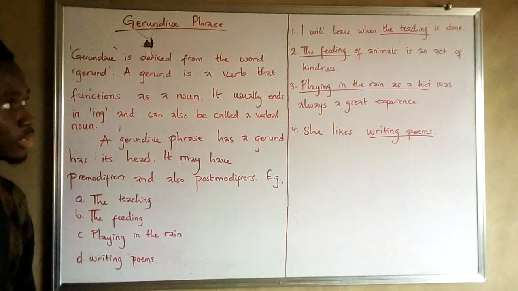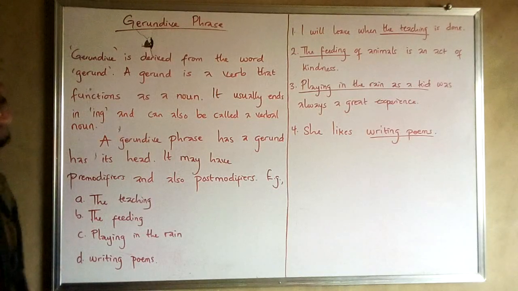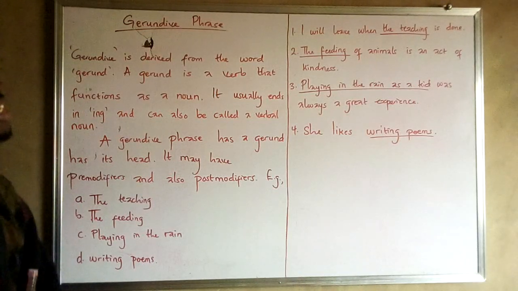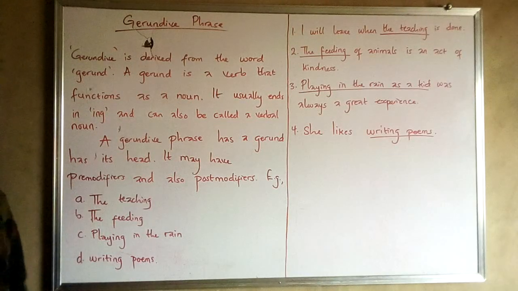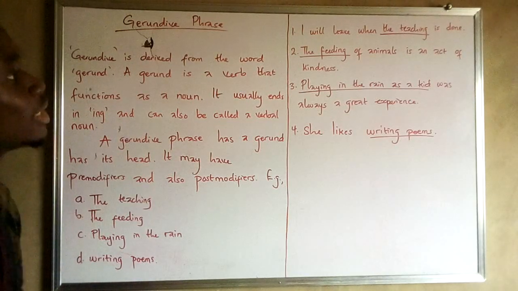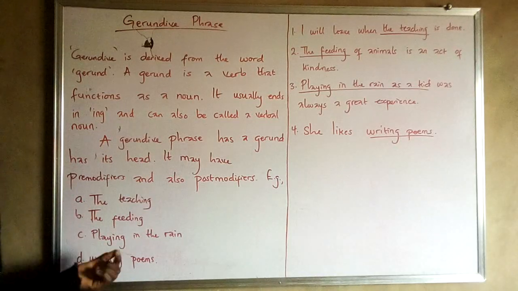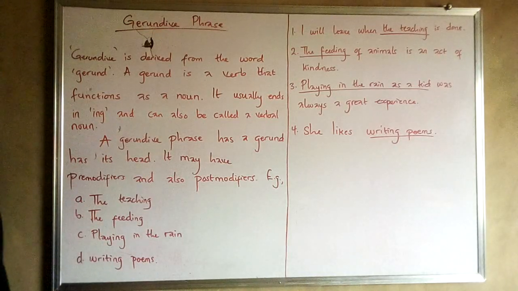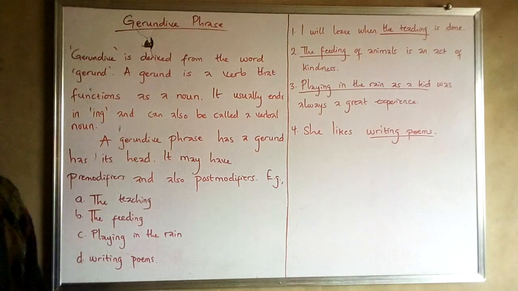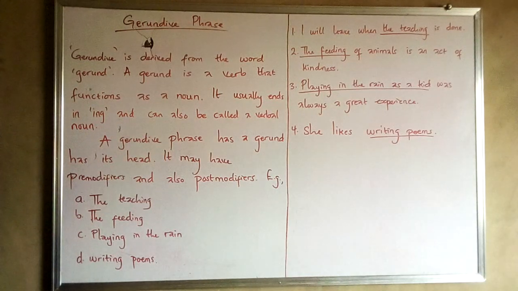The second sentence says, the feeding of animals is an act of kindness. Feeding there is the head of the phrase, which is a gerund, and the is acting as a pre-modifier. So the feeding together forms a gerundive phrase.